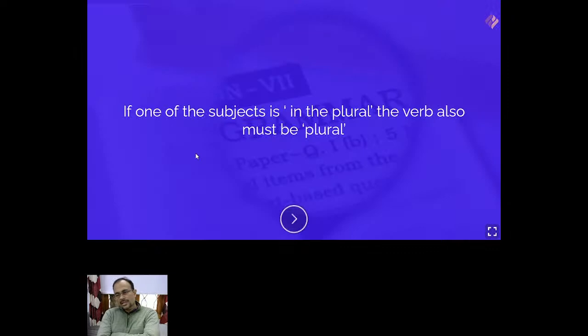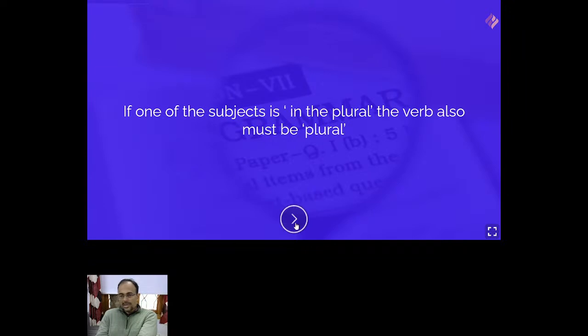So always, dear students, if one of the subjects is in the plural, the verb also must be plural. And in other words, always remember the subject which will be closer to the verb. Just check the subject which is closer to the verb. If the subject closer to the verb is plural, then the verb will also be plural, and if the subject closer to the verb is singular, then the verb will also be singular. So this is what you check. And another way of looking at it is, if one of the subjects is in the plural, then the verb also must be in the plural number, right?